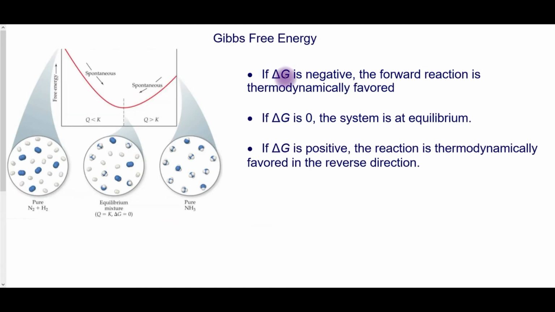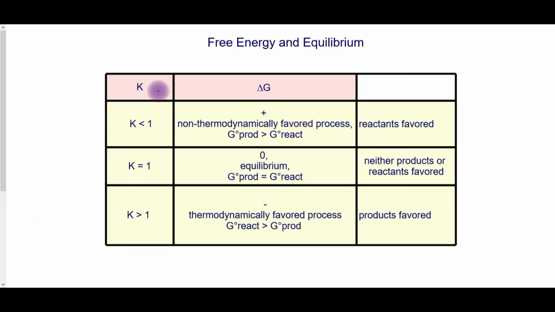If the change in Gibbs free energy is negative, so if we're going down, it's negative, the forward reaction is thermodynamically favored, going from the reactants to the products. If the change in free energy is 0, Q equals K, and we are at equilibrium. If the change in free energy is positive, if Q is greater than K, then the reaction is thermodynamically favored in the reverse.